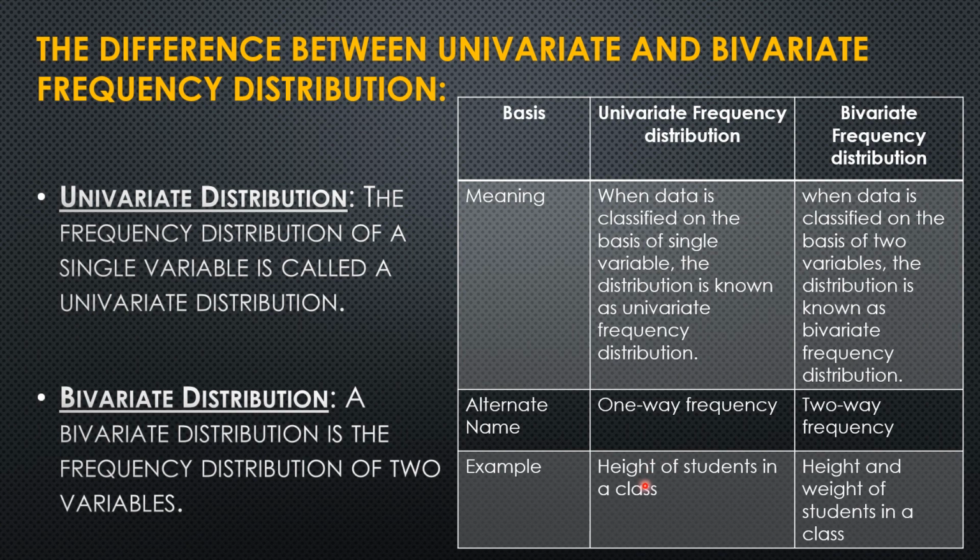Coming to the example, height of students in a class: here we are taking just one variable, which is height of students in a class. The example of bivariate will be height and weight of students in a class. So here we are taking two variables, height and weight. So it is an example of bivariate frequency distribution.